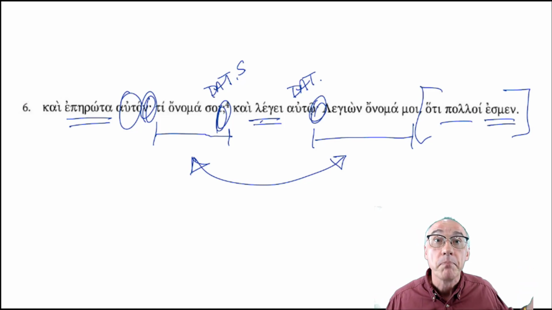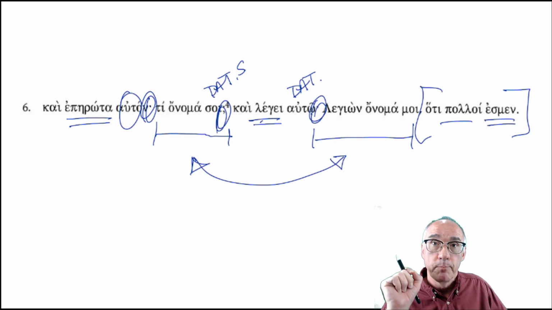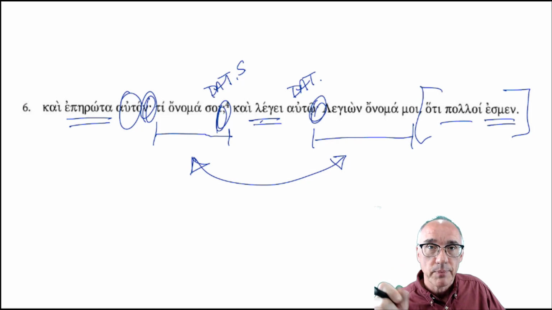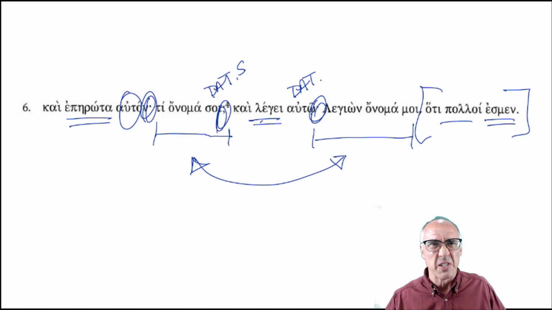Don't know. Again, I'm taking a little more time on, here we are, sentence 6, to emphasize to you, don't jump in translating. Just go with understanding what's happening here. Don't force it, I guess is the best way to say it. Don't force a translation based on what you think it should be. That's my point.